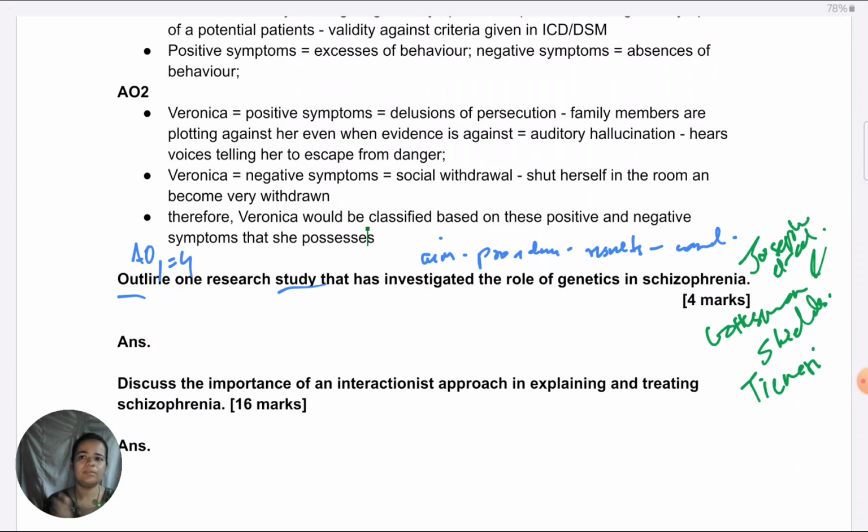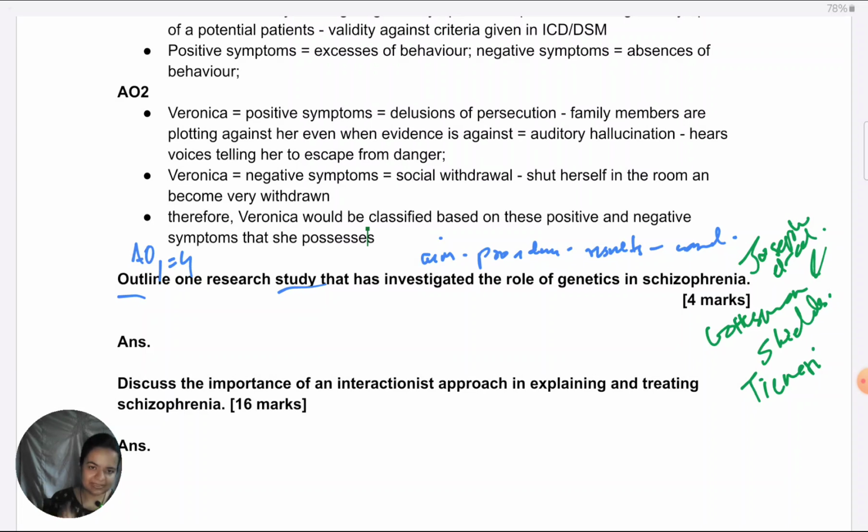So I'm not able to remember the name, but it's very famous research, and you could give that one. What you must have noticed when I just summarized it is that although I was not able to name the researcher, I could outline the procedure very distinctively, like how adoption was done and how they compared those staying with their biological mothers and those with adoptive mothers.